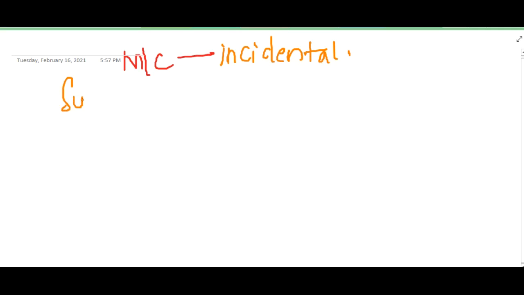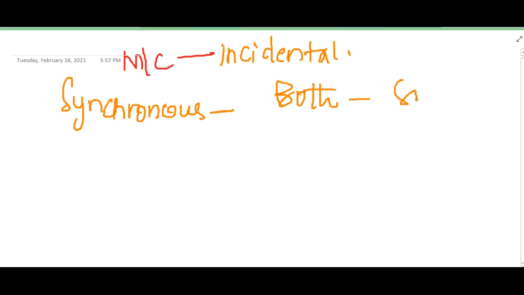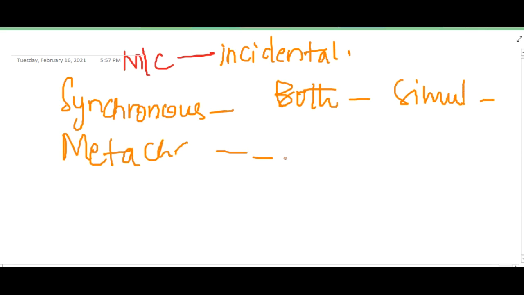It can present as either synchronous, where both the kidneys are involved simultaneously, or metachronous, where both the kidneys are affected, but one after the other. Syn for simultaneous. Okay, next, the congenital malformations associated with Wilms tumor. One is WAGR